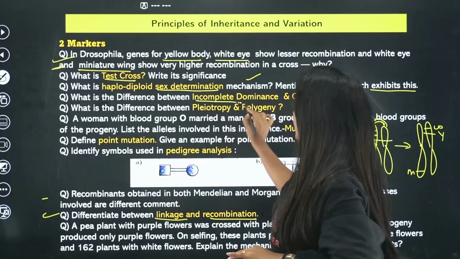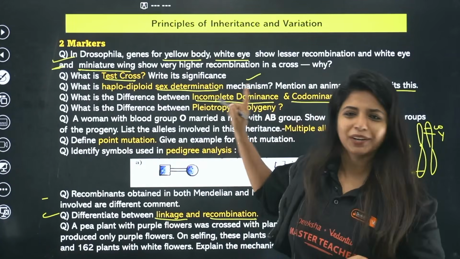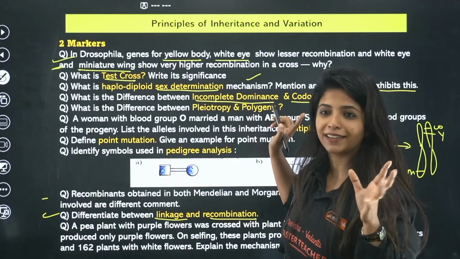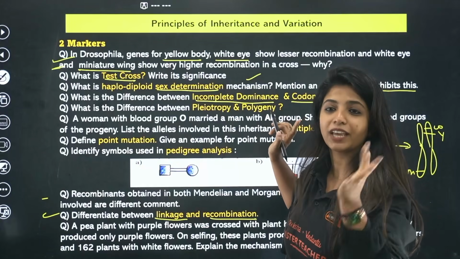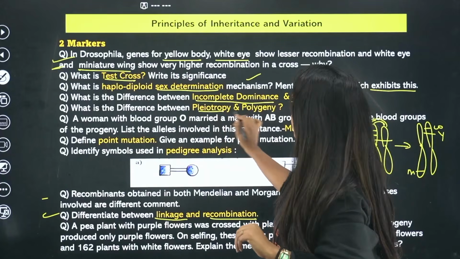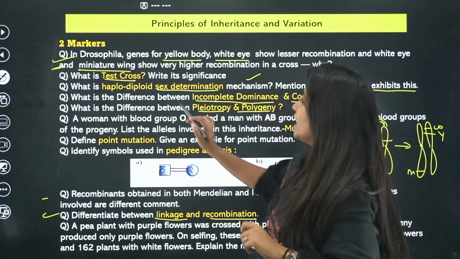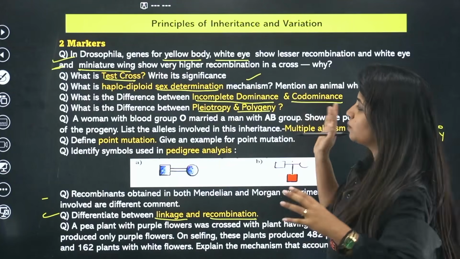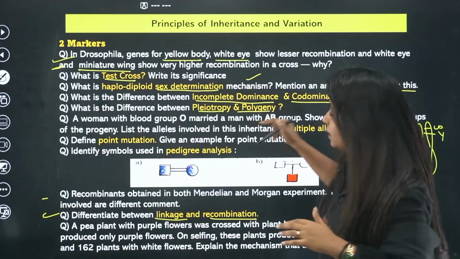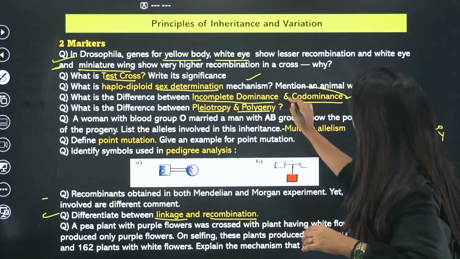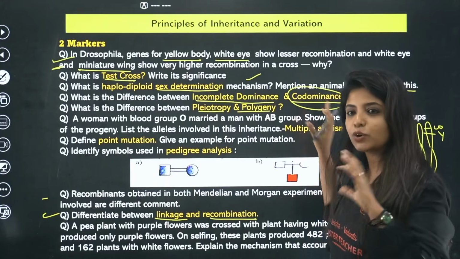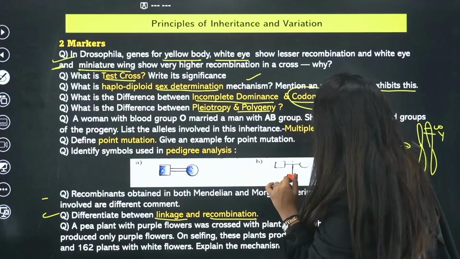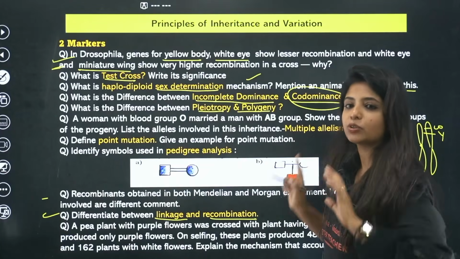Next, the difference between incomplete dominance and codominance. Where do you see incomplete dominance? The snapdragon flower. Where do you see codominance in your NCERT? You have to know that it is basically the AB blood group. Now, the difference between pleiotropy and polygeny is important. A man with blood group O marries a woman with blood group AB; show the possible blood groups. This type of question could be coming in. So while you study codominance and the blood groups, try solving this question also. Check whether you are able to solve it.